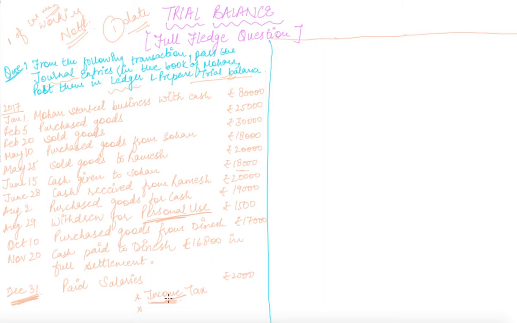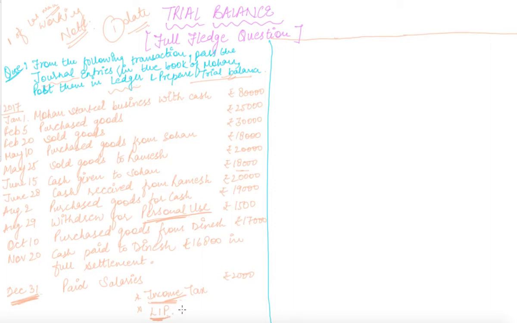So if a person withdraws some cash for paying his own income tax, then it is a drawing for him. Similarly, if a person withdraws for a life insurance policy, then also, as it is a part of his own life, it is a drawing for him.